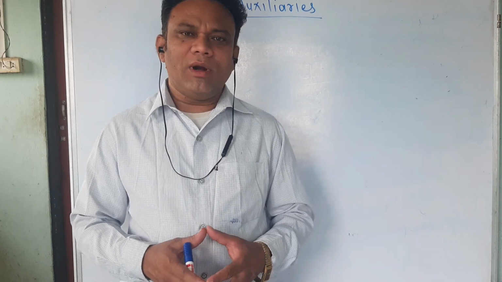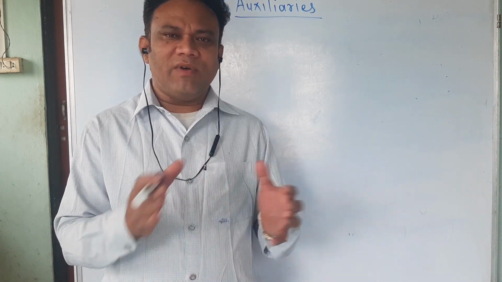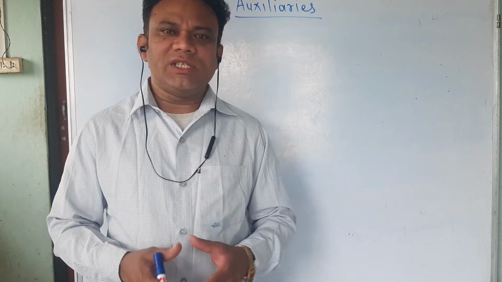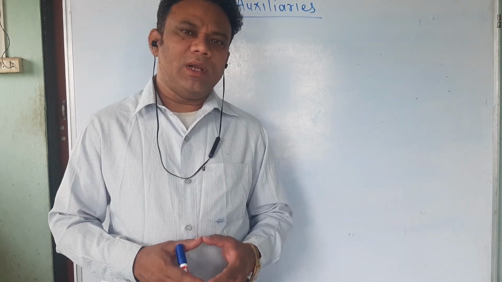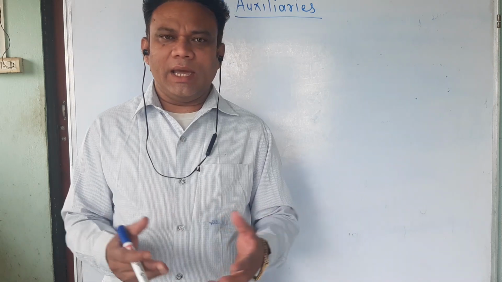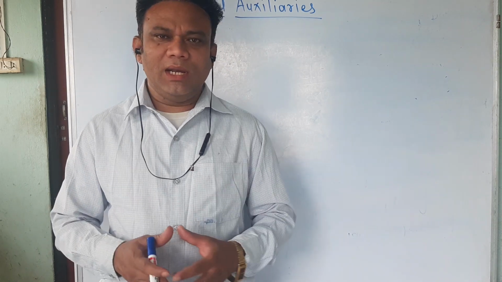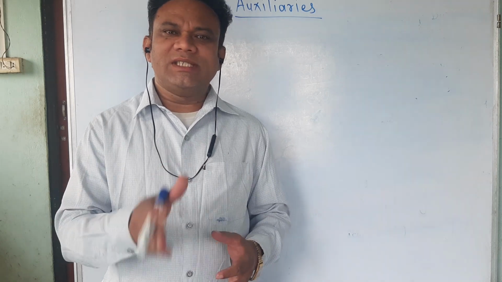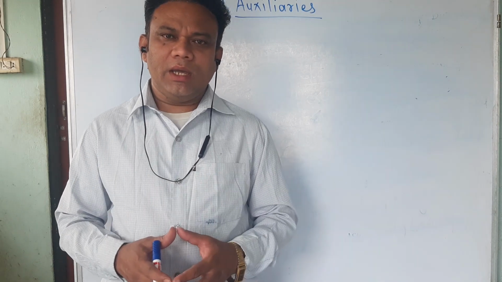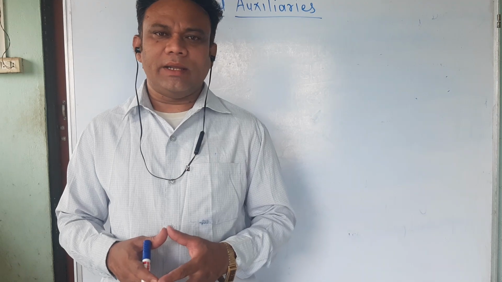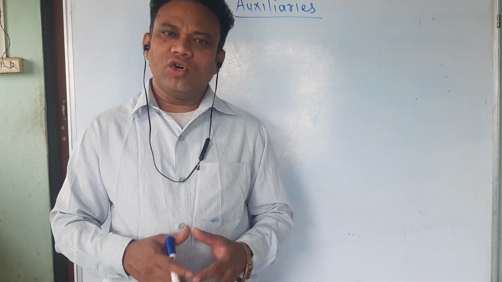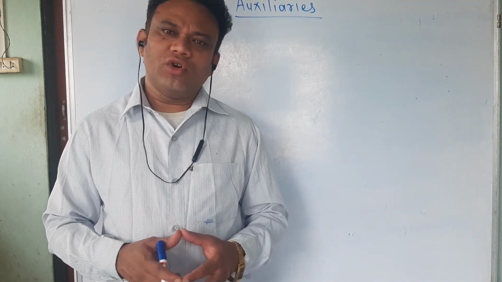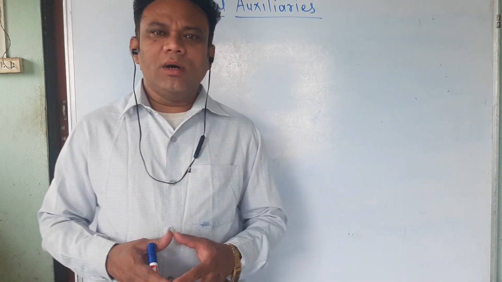Now these modal auxiliaries have specific functions, and we must know which functions they perform. For example, modal auxiliary can shows ability. Modal auxiliary will shows certainty. May shows less certainty. Should shows advice or suggestion. Would shows habitual action in the past.